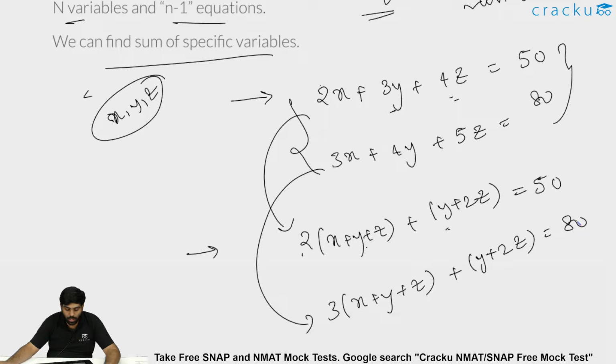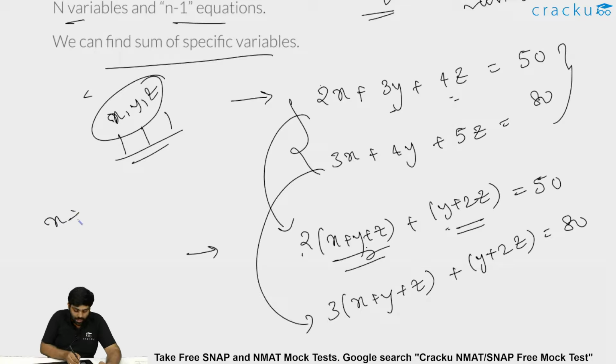Though you may not be able to find individual values of x, y, z using just two equations, because with three variables you need at least three linear equations to figure out unique values, we can definitely figure out the unique values of x plus y plus z and y plus 2z.